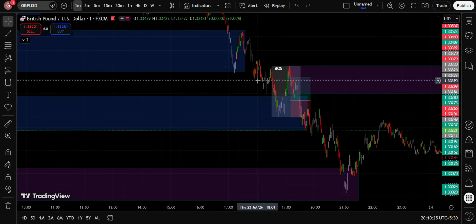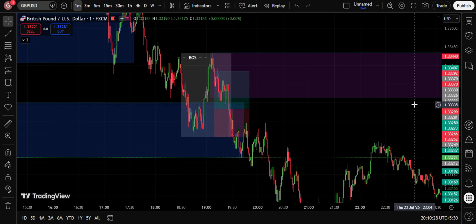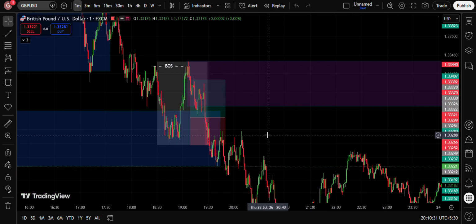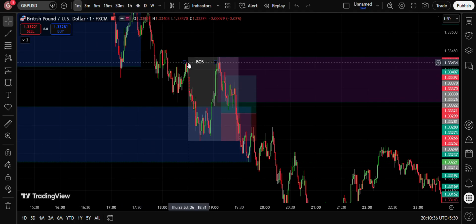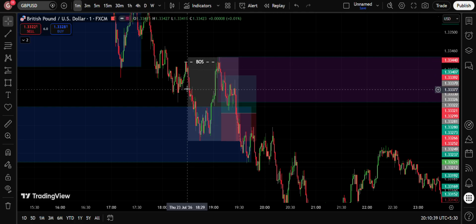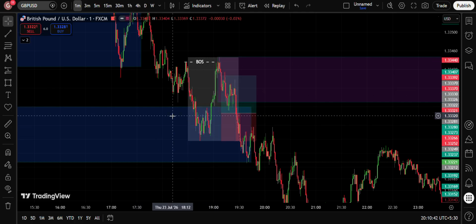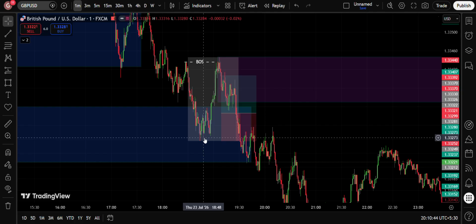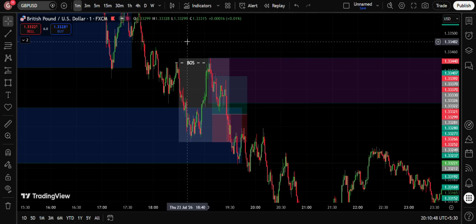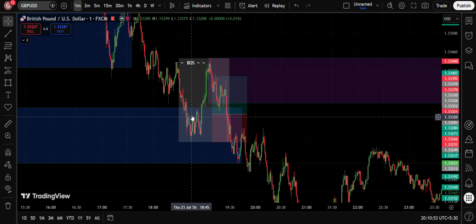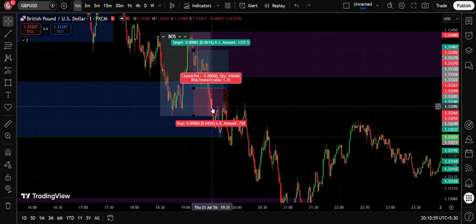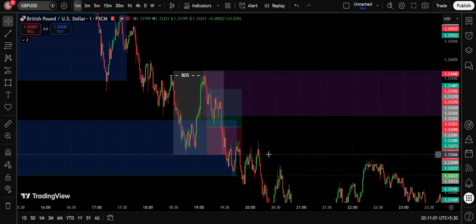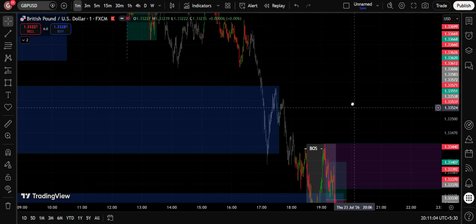So here the reason as to why I entered this trade, unfortunately I lost it. I put it on my profit account, 1% risk. But here the reason as to why I entered the trade: the moment the New York second hour key time window opened for me, price action aggressively went low, swept all the liquidity into the extreme demand, and then price action did a break of structure. So I was convinced that we could see a possible reversal from this specific area, and hence I put a stop loss of 6 pips and proceeded to enter, but then I was immediately taken out.